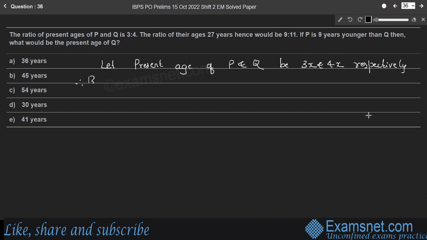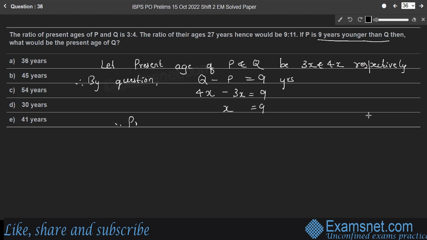Therefore, by question, P is 9 years younger than Q. That means Q minus P is equal to 9 years. Age of Q minus age of P is 9 years. So Q is 4x years old minus P is 3x years old, which is 9, or x is equal to 9.